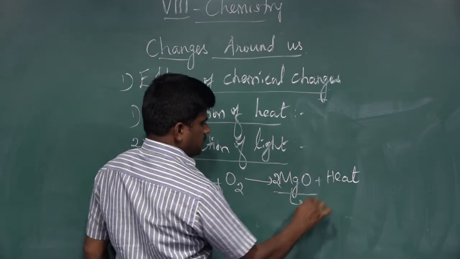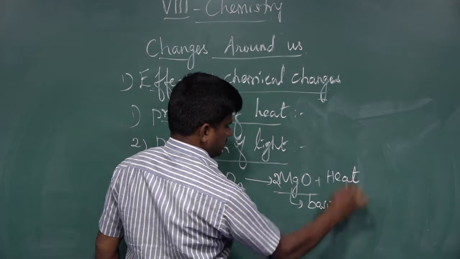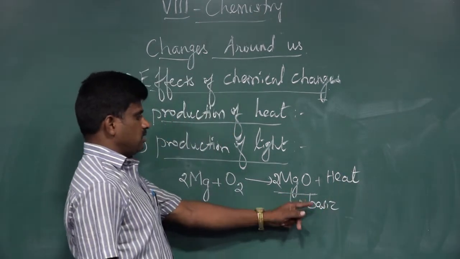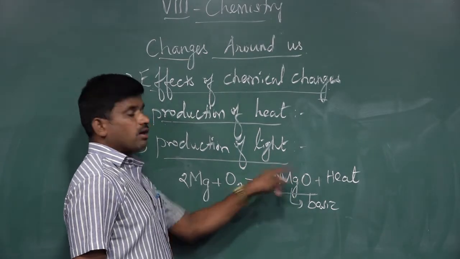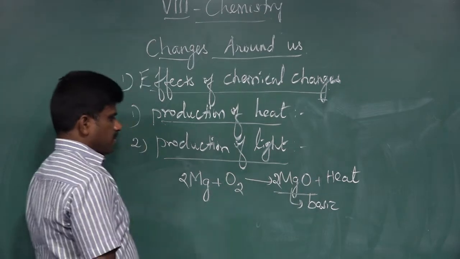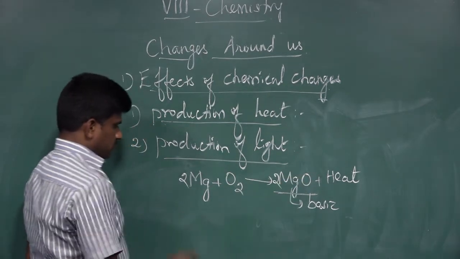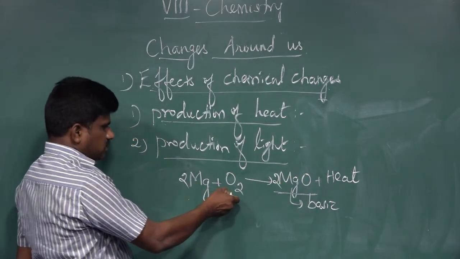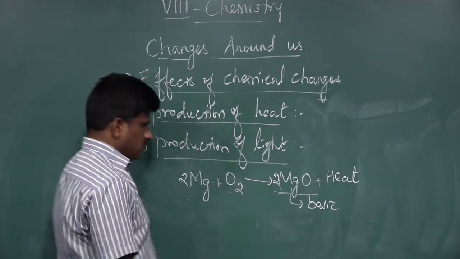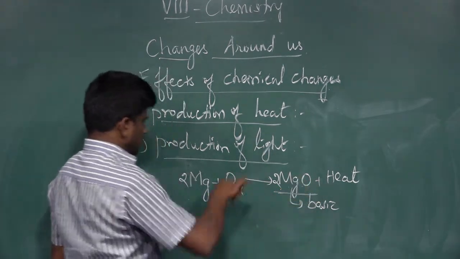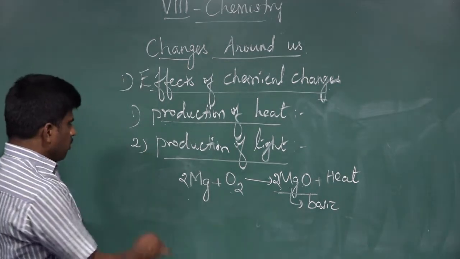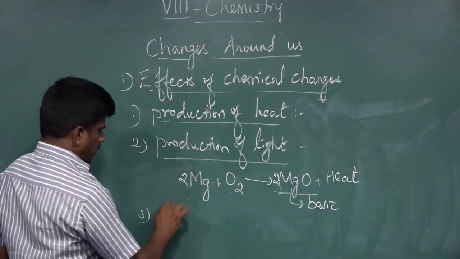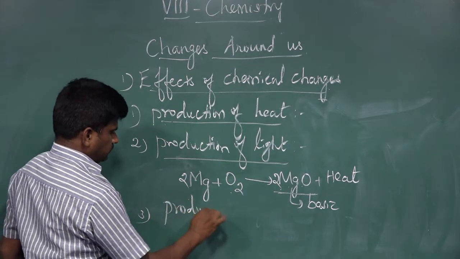The nature of magnesium oxide is basic. It is a basic oxide because it is a metal oxide. Generally, metal oxides are basic oxides. So MgO is formed when magnesium reacts with oxygen. This is obtained in the reaction. This is about production of light. We go to the third effect, that is production of sound.